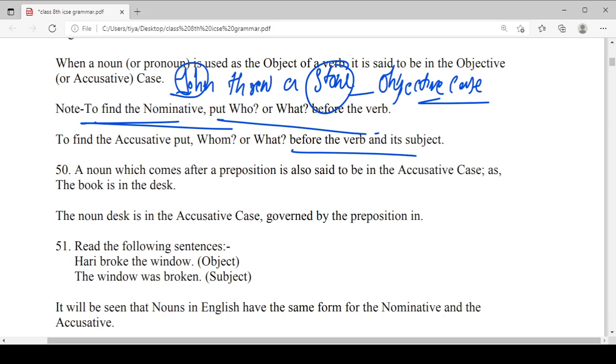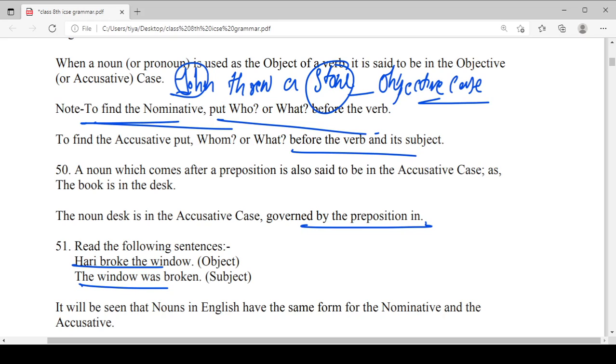So in a simple way, we can say the structure of a simple sentence has a noun in the nominative case and another noun in the accusative case. The noun desk is in the accusative case and covered by the preposition in. Read the following sentences. Hari broke the window. The window was broken. In this case, this is the active voice and this is the passive voice.